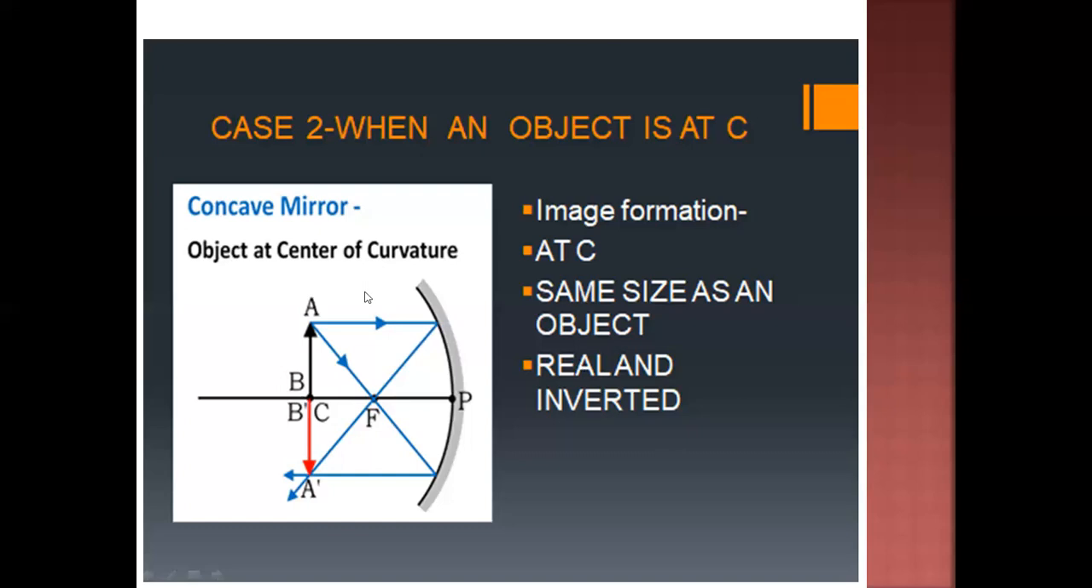So you have to draw the diagram like this. You have to draw the object AB, draw all these lines as they are with arrows, and show the image A dash, B dash, and the nature of the image will be like this. The image will be at C, of the same size as the object, and it is real and inverted.